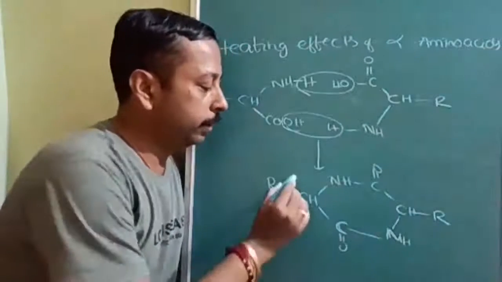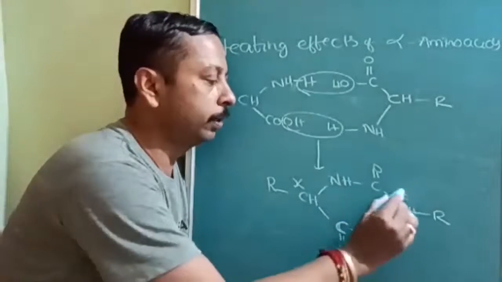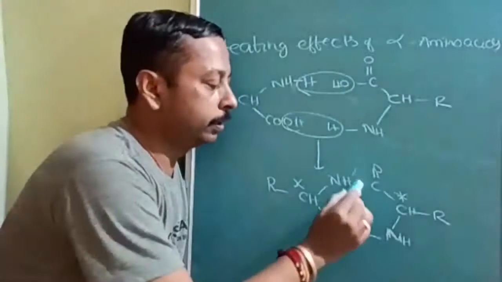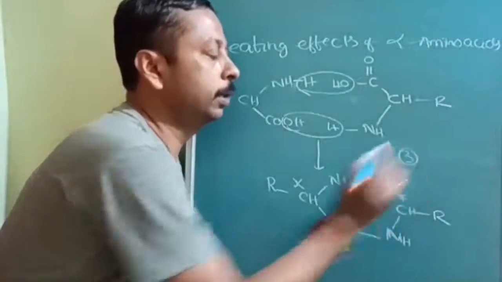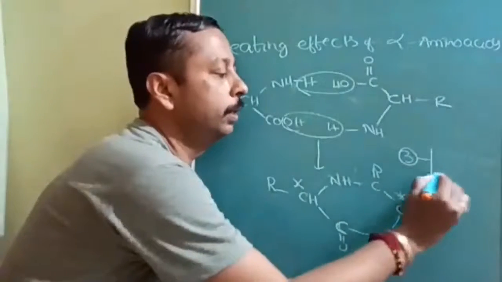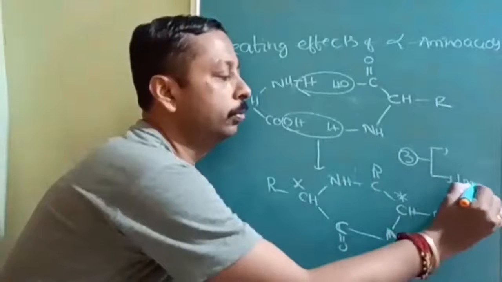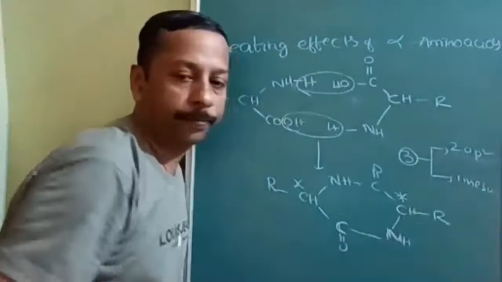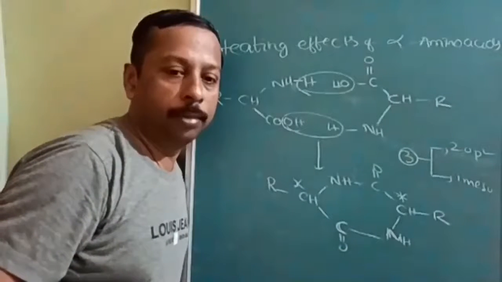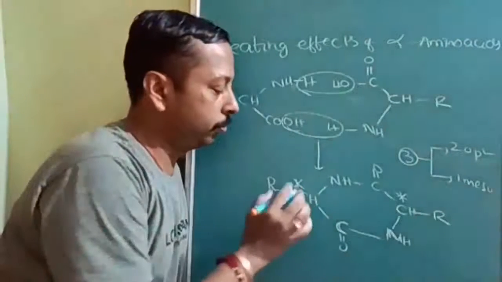Now the chiral centers are this one and this one. But here it is symmetrical. Therefore, a total of 3 isomers are possible. Out of 3 isomers, 1 will be meso. Okay, 2 will be optically active. Is it understood? Number of chiral centers are how many? 2. This one and this one.